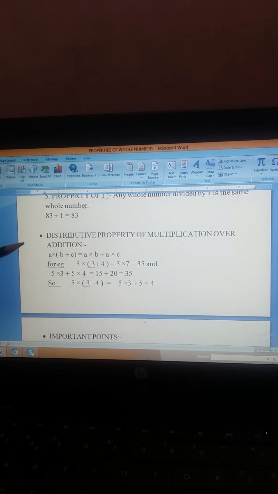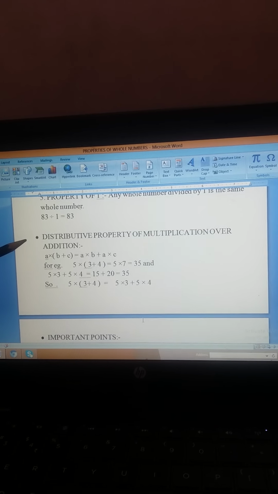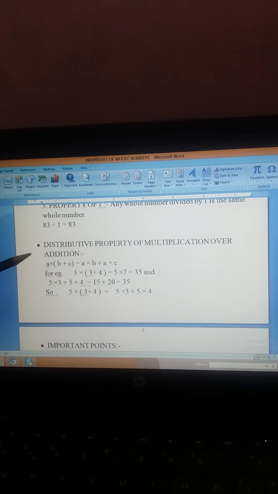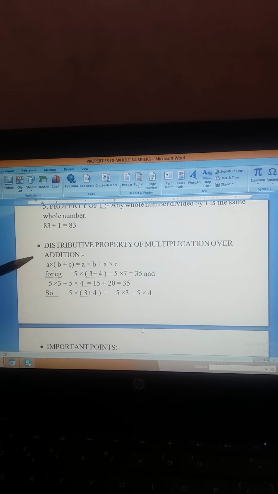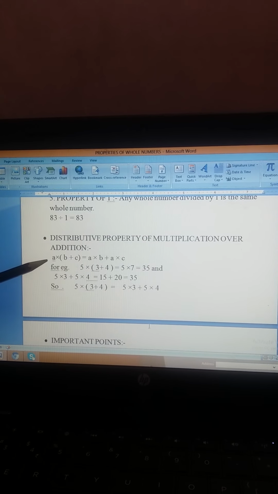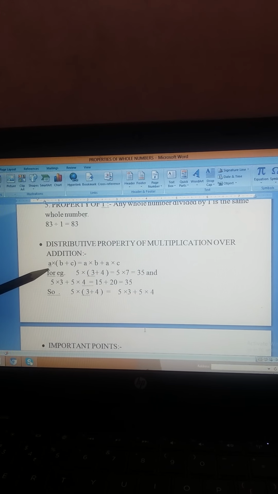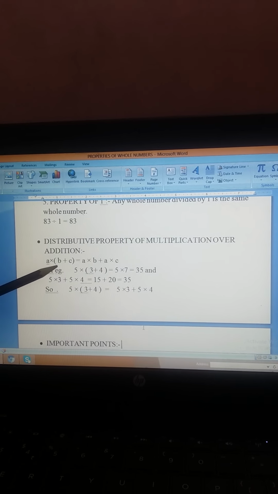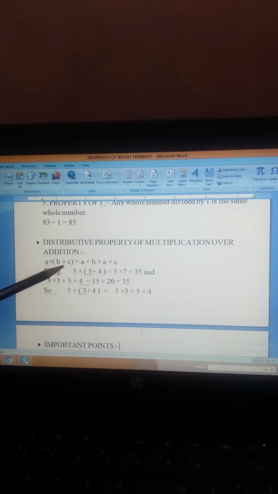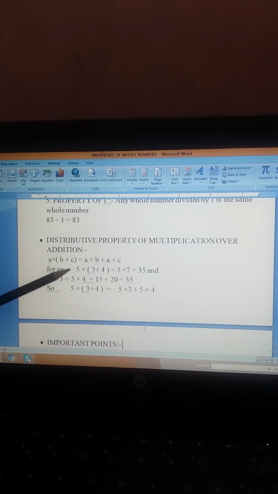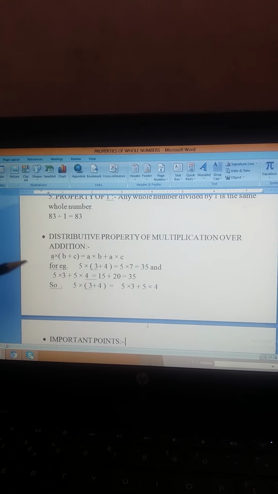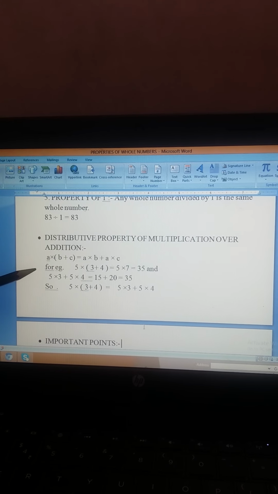The next property is the distributive property of multiplication over addition. It's an important property. Here, A multiplied by (B plus C) in a bracket means A, the first number, multiplied by the second number, then a sign of addition, and the first number again multiplied by the third number. It will become clear with this example.